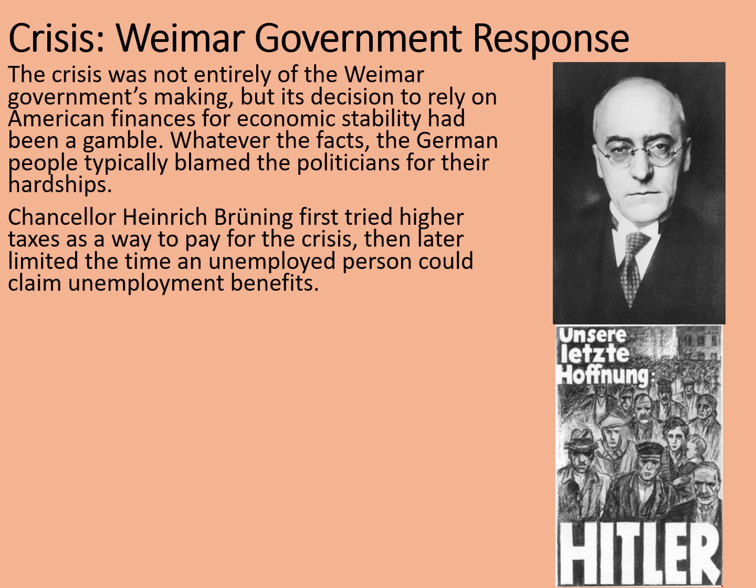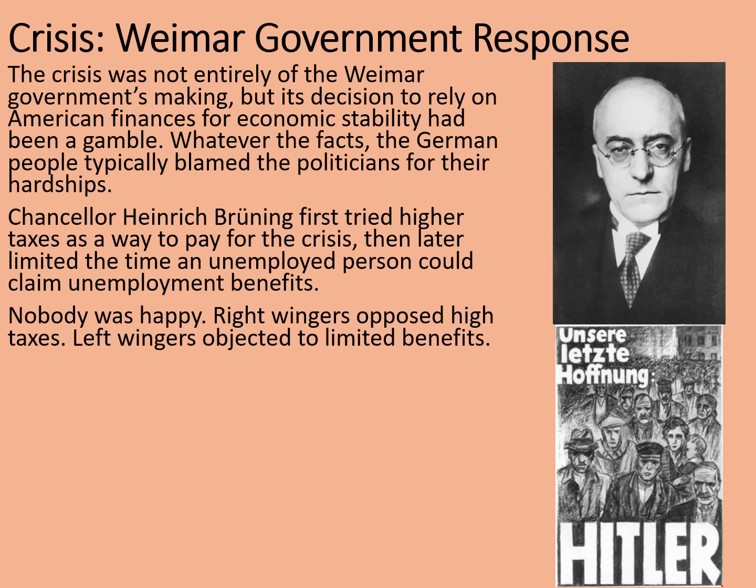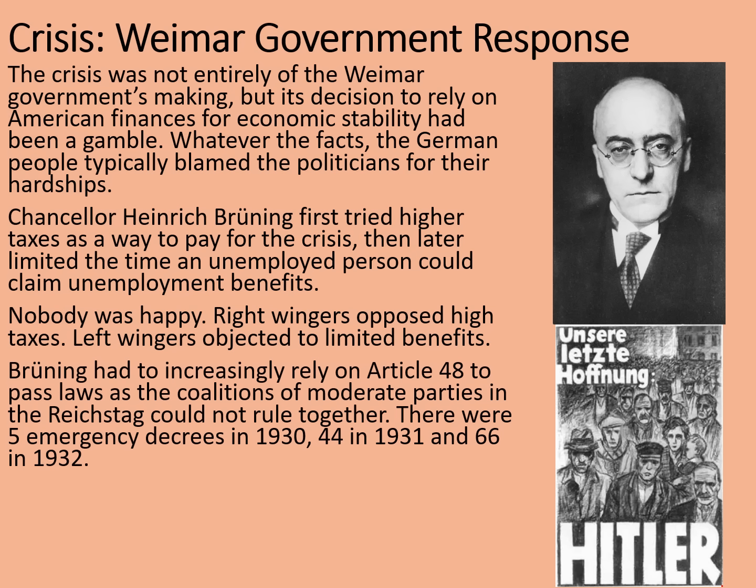Chancellor Heinrich Brüning first tried higher taxes as a way to pay for the crisis, and then later he limited the time an unemployed person could claim unemployment benefits. Nobody was happy. Right-wingers opposed high taxes, left-wingers objected to limited benefits. Brüning had to increasingly rely on Article 48 of the Weimar Constitution to pass laws, as the coalitions of moderate parties in the Reichstag could not rule together.